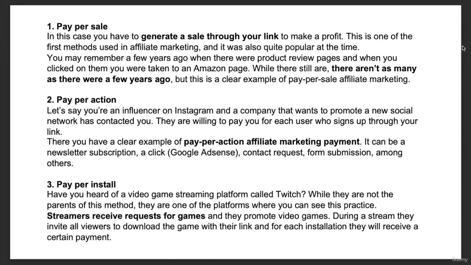Coming to the very first, that is pay per sale. In this case, you have to generate a sale through your link to make a profit. Very easy, right? This is one of the first methods used in affiliate marketing, and it was also quite popular at the time. You may remember a few years ago when there were product review pages, and when you clicked on them, you were taken to an Amazon page. While there still are, there aren't as many as there were a few years ago, but this is a clear example of pay per sale affiliate marketing.